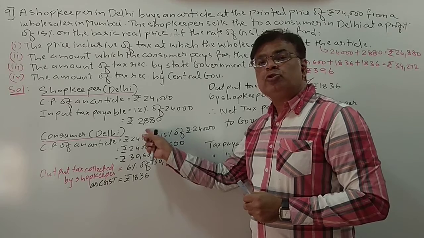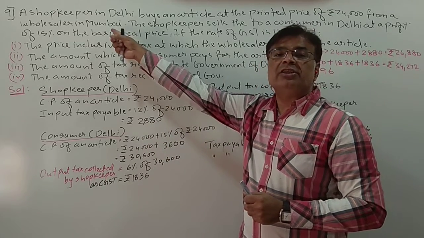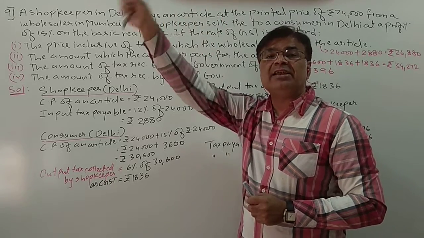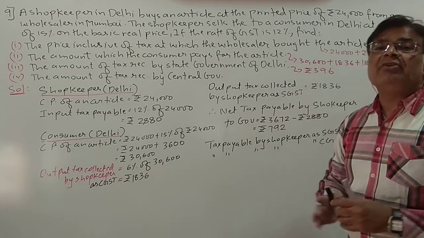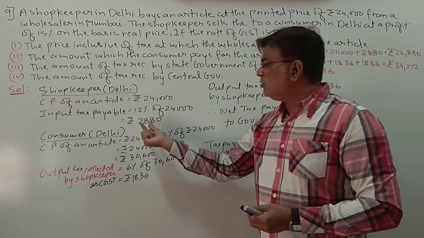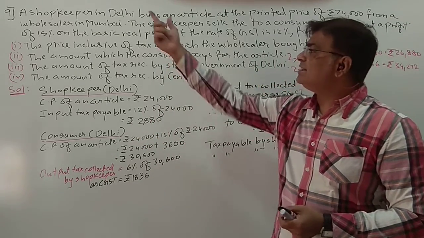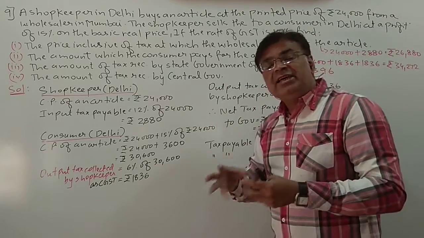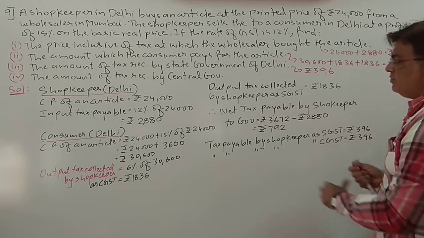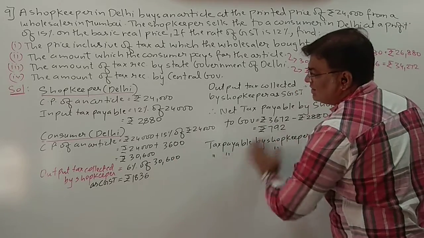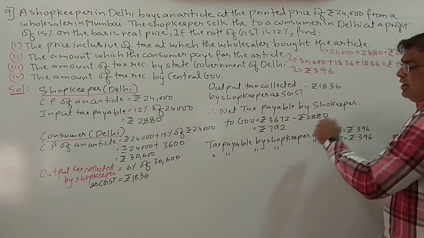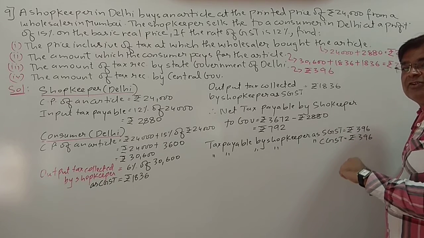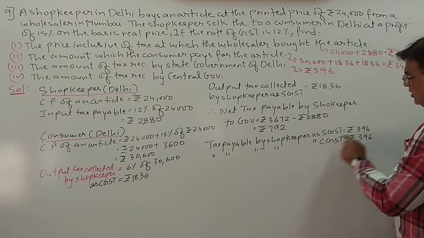Why are we not counting this other tax? Because this tax goes to the Mumbai wholesaler, and the Mumbai wholesaler will give the tax not to the Mumbai government but to the central government. The central government will decide how much tax should be given to the Delhi shopkeeper and how much to the wholesaler of Mumbai, but we don't have to worry about that. The Delhi government received tax in this transaction only, and finally half the tax will go to state government and half to central government, so it will be rupees